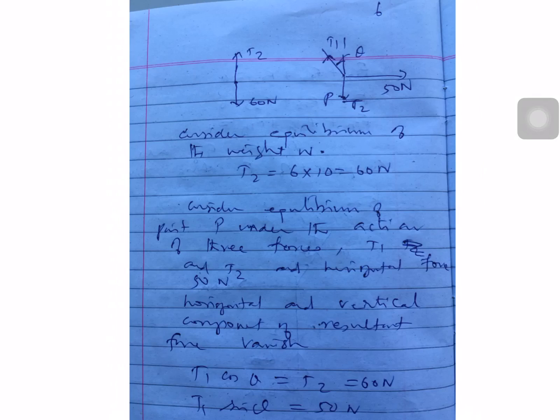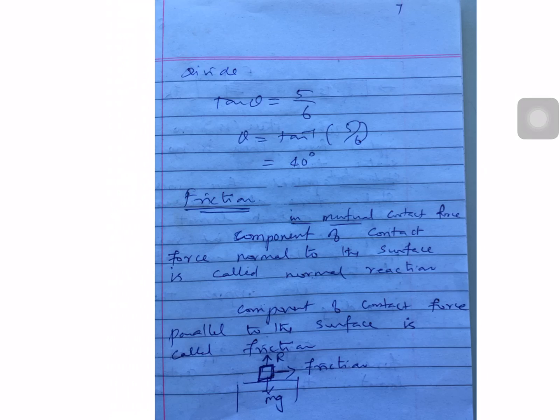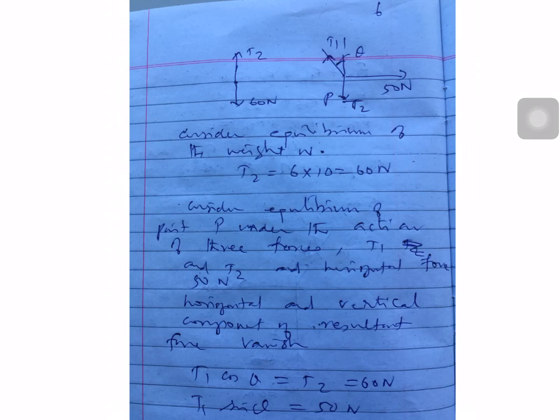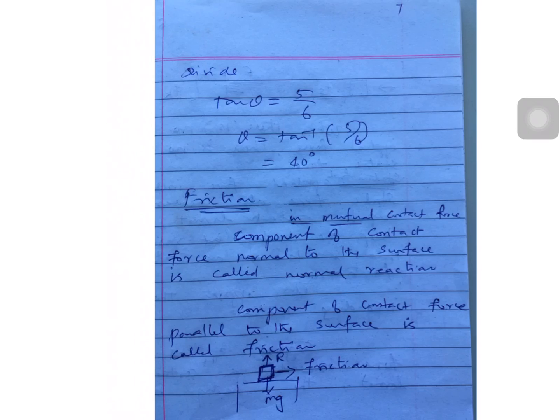So we can write what's it? T1 cos theta should be equal to T2, equal to 60 Newton, and T1 sin theta equal to 50 Newton. Next, I can divide, because we want to calculate tan theta. So you know sin theta and cos theta. You just divide the two equations, you get tan theta only. So tan theta equal to 5 by 6, or theta equal to tan inverse of 5 by 6, or 40 degree.